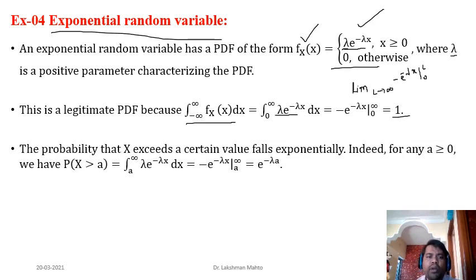Now there is one interesting property hidden in the exponential random variable. If you try to calculate the probability that the exponential random variable takes a value greater than a, that means you are calculating the probability after a, the right-side tail.